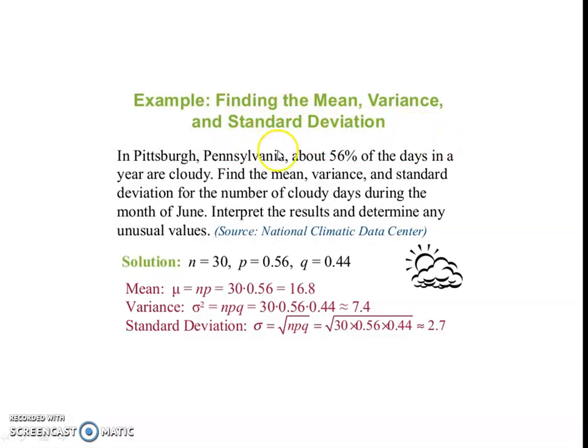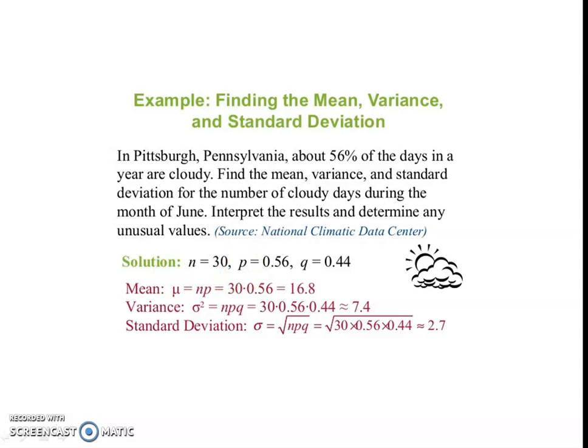Finding the mean, variance and standard deviation. In Pittsburgh, Pennsylvania, about 56% of the days in the year are cloudy. Find the mean, variance and standard deviation for the number of cloudy days during the month of June. Interpret the result and determine any unusual value. Source: National Climatic Data Center.